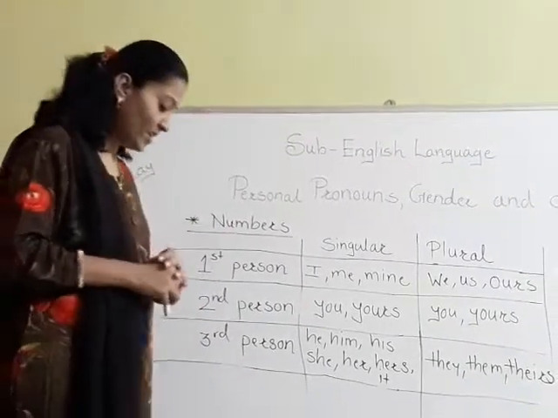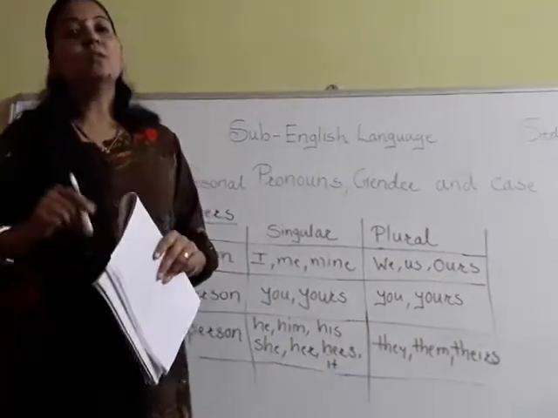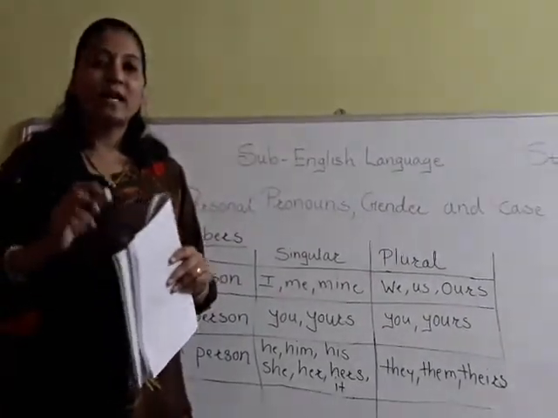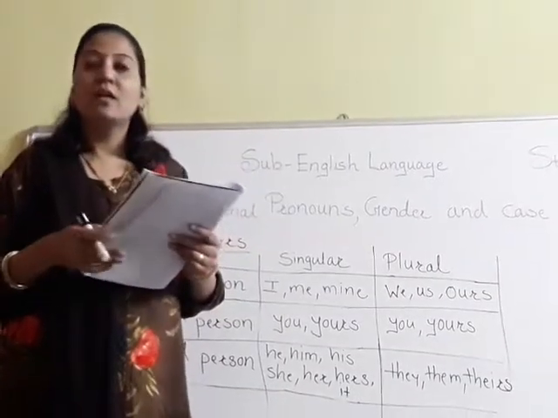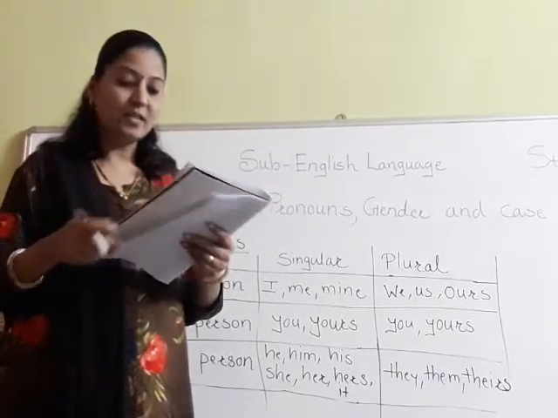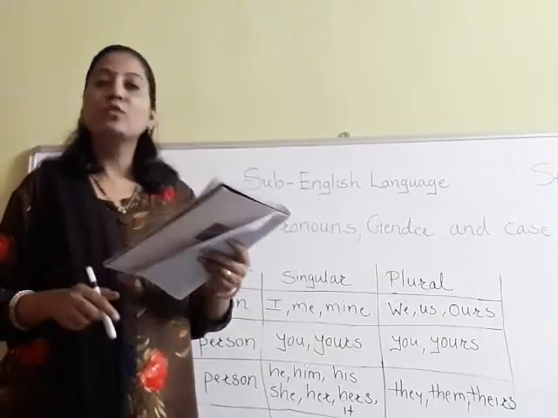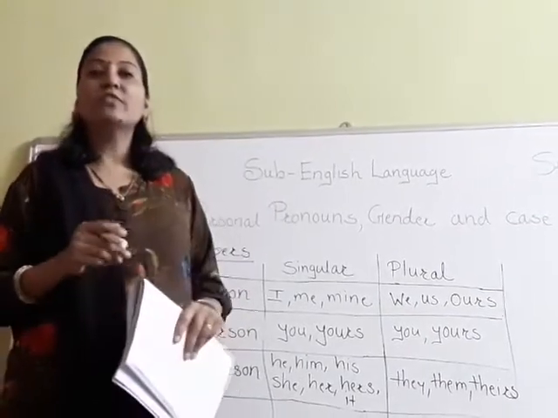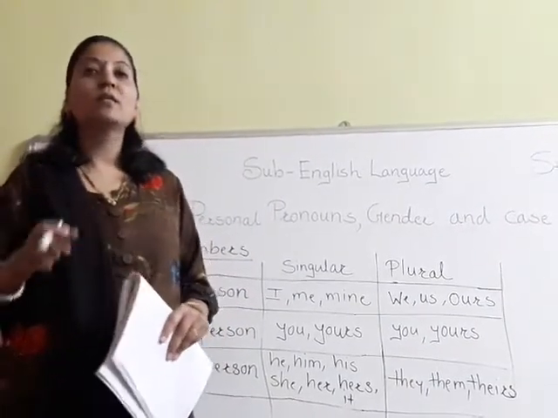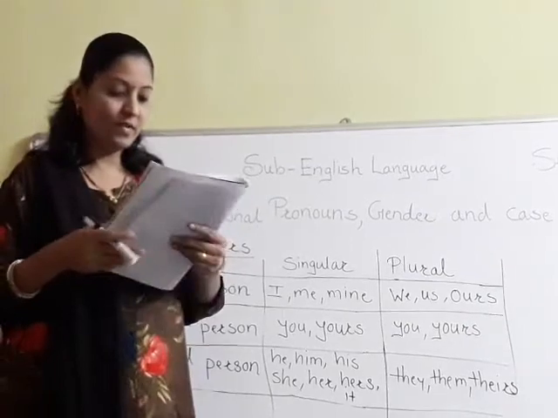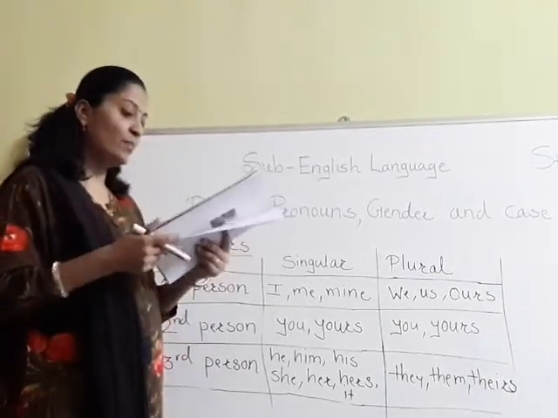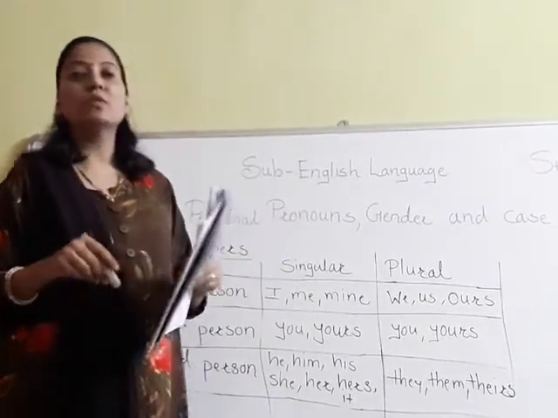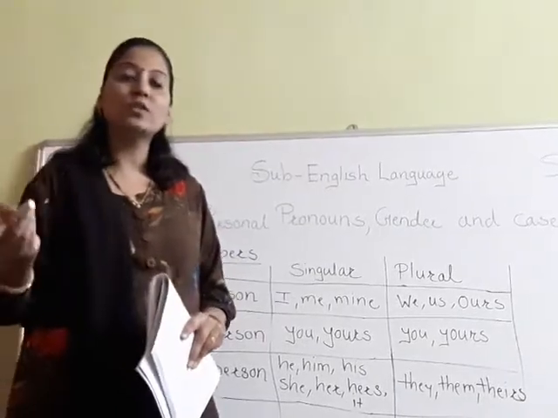Friends, you also have to keep in mind that the first person refers to the person speaking. The second person refers to the person spoken to.